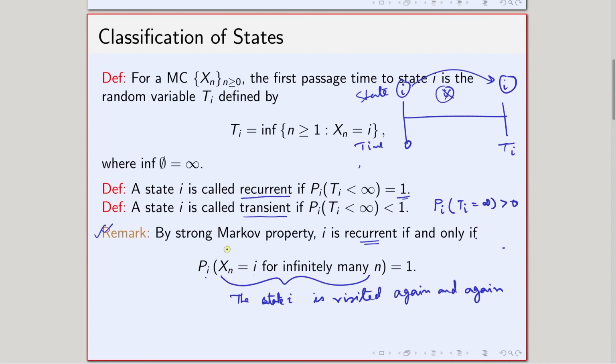So how can we prove that? The proof is simple using the strong Markov property. Suppose at time 0 the state is i, because I am trying to find the probability under the condition that X0 equals i. After some time it will come back to state i for the first time, which is the time Ti according to our definition.